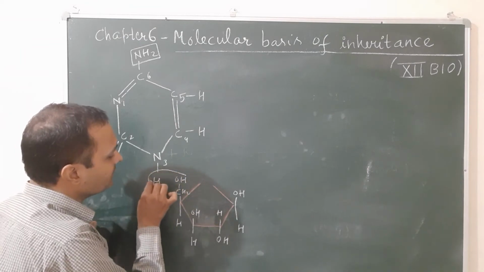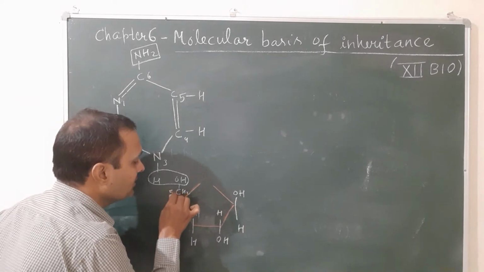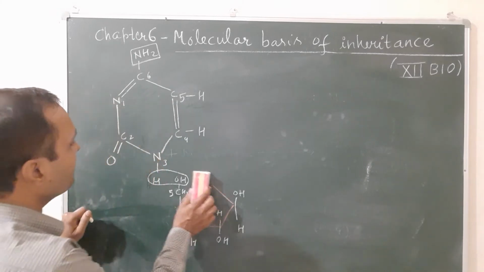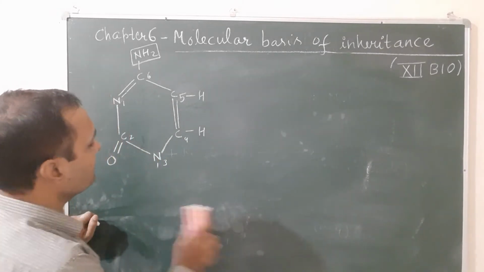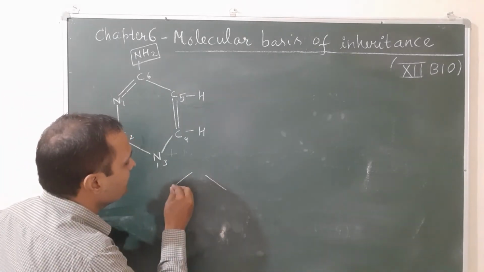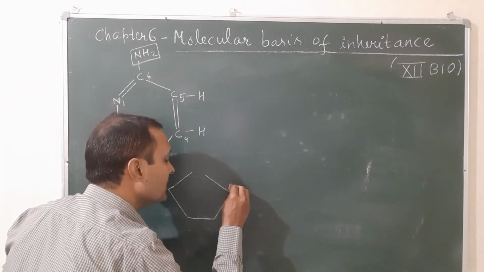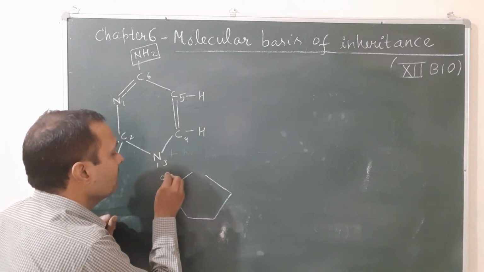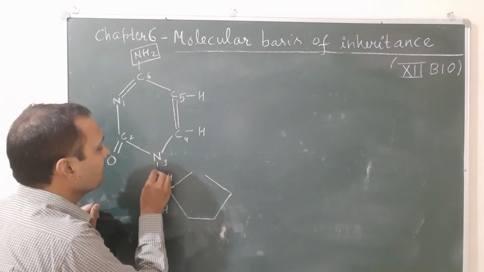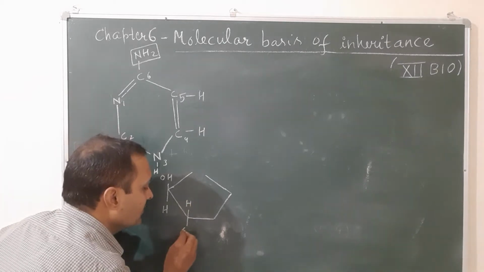So this OH and H will combine together and give H2O. This is the 5th position. So C1 of the sugar combines with the N3 of the base. You will draw it in such a way that C1 combines with the N3 of the base. So like this you will write. The first carbon has OH, H. Second carbon, H, OH.